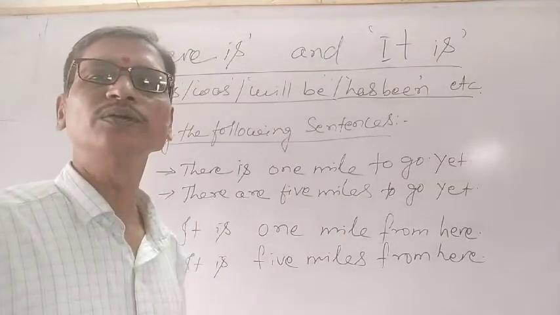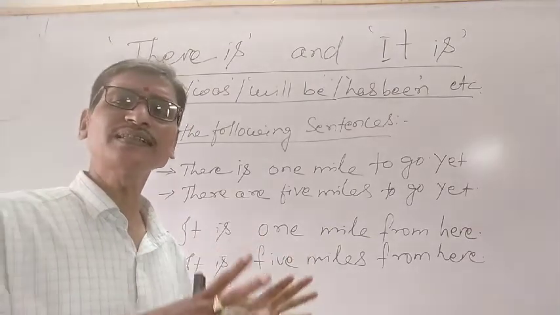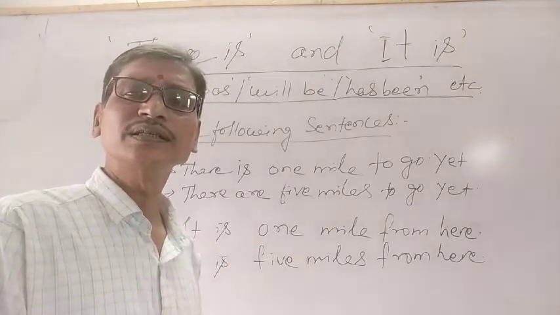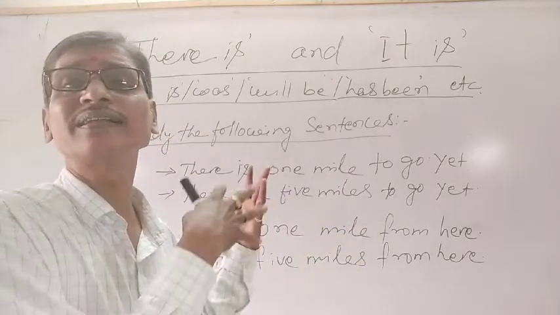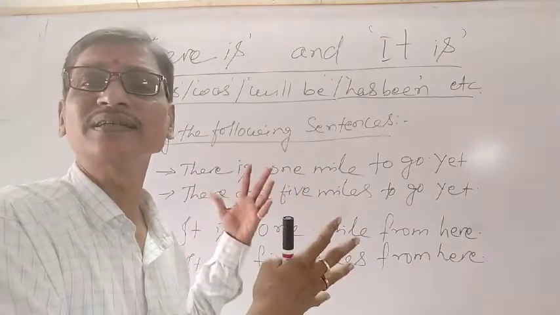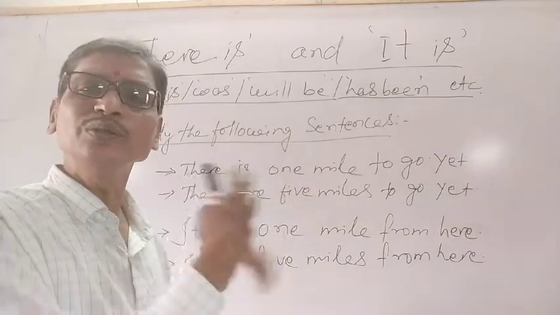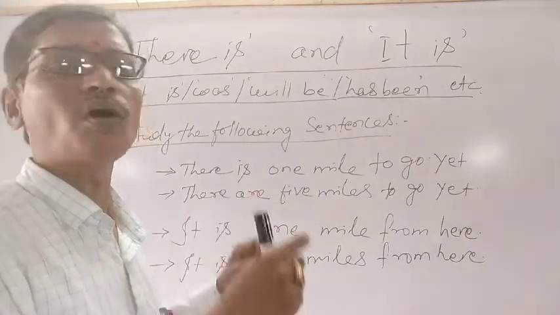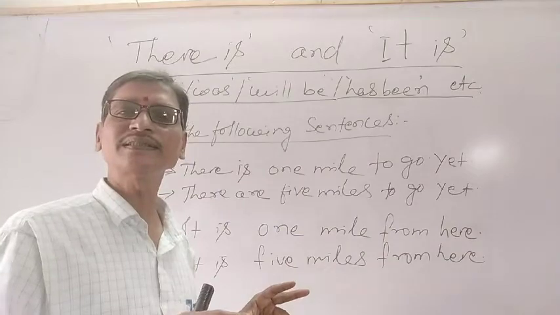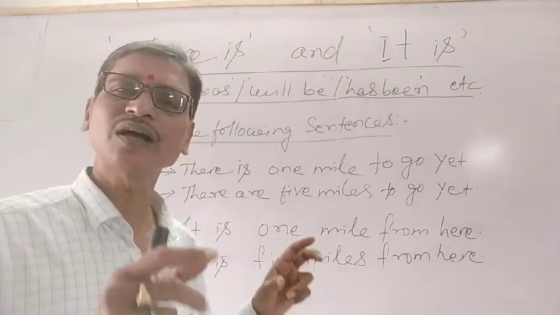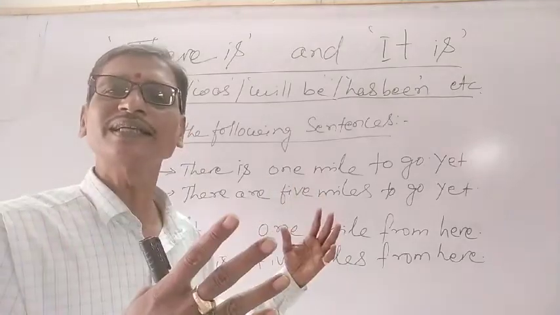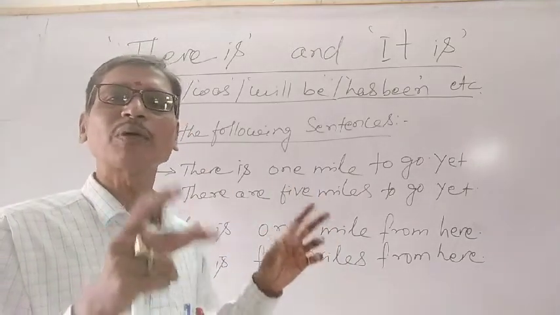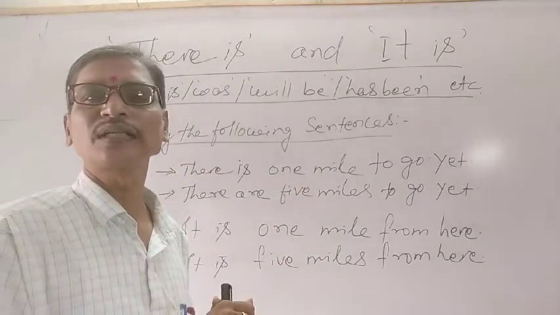As I have told you, we have discussed several things using there is, there are, there will be, there were, there have been, there has been. So we have used that to talk about the presence or existence of something, or something happening, or similar situations, when we are talking about the existence.